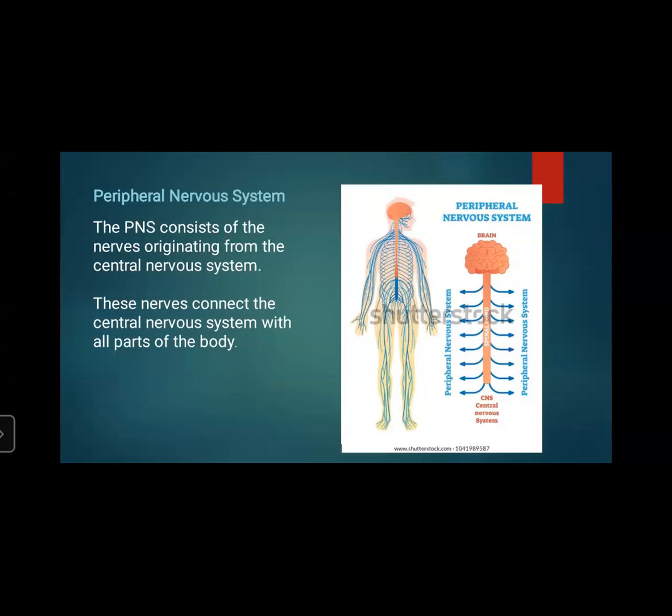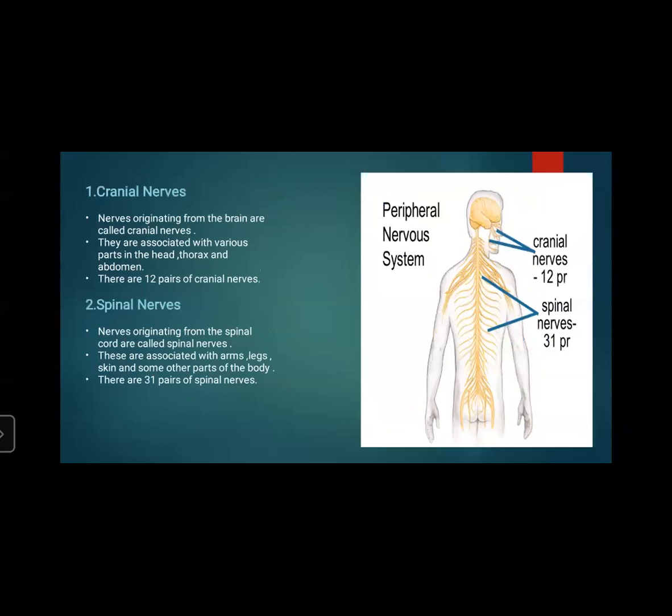And it is of two types, cranial nerves and spinal nerves. Cranial nerves means nerves originating from the brain are called cranial nerves. These are originating from the brain, and they are associated with various parts in the head, thorax, and abdomen. And there are 12 pairs of cranial nerves. You can see in the picture, 12 cranial nerves are shown.